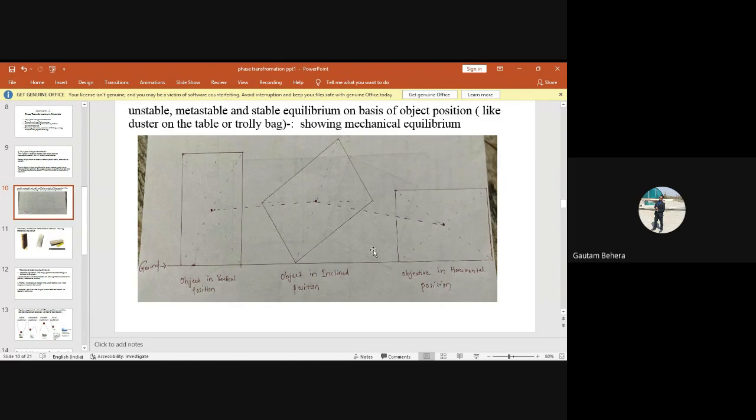What is happening to the center of gravity of the same trolley bag at different positions? Vertical, tilted conditions, and horizontal condition. So the center of gravity changes with different positions. Very good. Excellent. So can anybody figure out where it is minimum, where it is in the highest position, and where it is in the intermediate position?